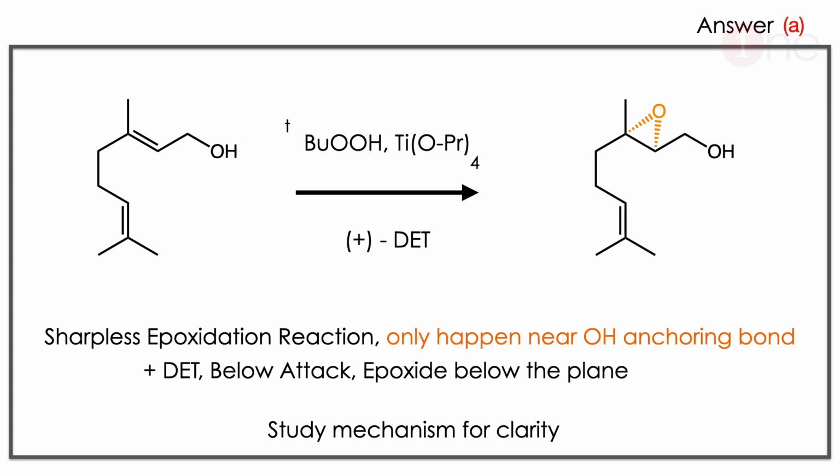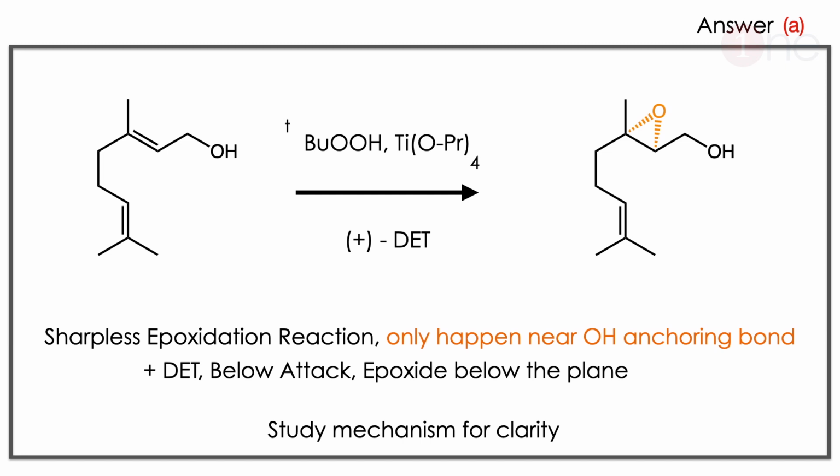By looking at the catalyst, everybody guessed that it is a Sharpless reaction. The Sharpless reaction is a very interesting one because it needs an anchoring group to have epoxidation. Since it has peroxide, it's an epoxidation reaction. So the epoxidation will happen only on the OH anchoring group, which will bond with titanium. So it's only anchoring on the double bond near the OH group, so it's okay whether it is above or below.